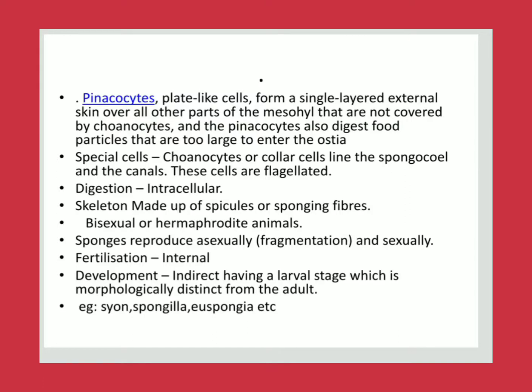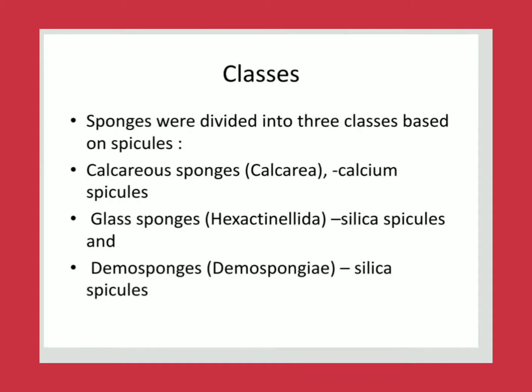Let us go to the classification. Sponges are divided into three classes based upon the spicules. First is the calcareous sponges, class Calcarea, made up of calcium spicules. Then the glass sponges, Hexactinellida, whose spicules are made up of silica. These are called glass sponges, and the six-rayed silica spicules are arranged so, that's why we call them Hexactinellida. Then Demospongiae, which are also made up of silica spicules.